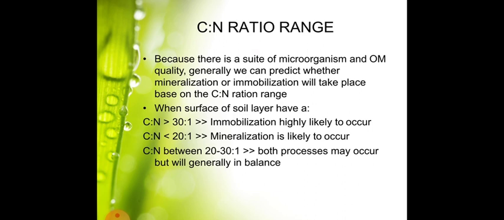Because there is a suite of microorganisms and organic matter qualities, generally we can predict whether mineralization or immobilization will take place based on the C:N ratio range. When the surface soil layer has a C:N greater than 30:1, immobilization is highly likely to occur. C:N less than 20:1, mineralization is likely to occur. C:N between 20 and 30:1, both processes may occur but will generally be in balance.